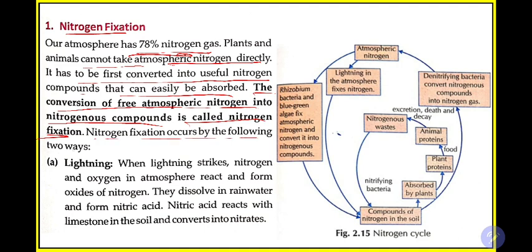Nitrogen fixation occurs in two ways. The first is lightning. We all know during rain there is thundering or lightning. In common terms we say bijli, so this bijli is known as lightning. When lightning strikes, nitrogen and oxygen in the atmosphere react and form oxides of nitrogen. They dissolve in rainwater and form nitric acid. Nitric acid reacts with limestone in the soil and converts into nitrates. So in one process, whenever lightning occurs during rain, lightning will strike nitrogen and oxygen in the atmosphere.